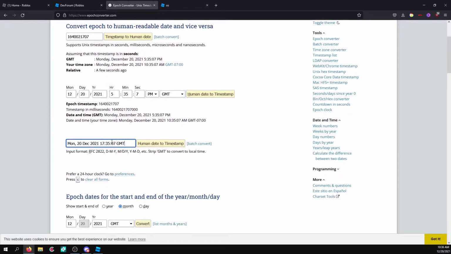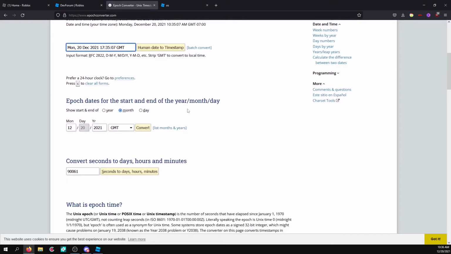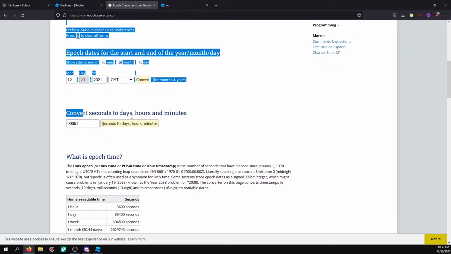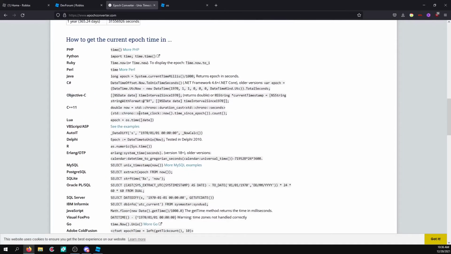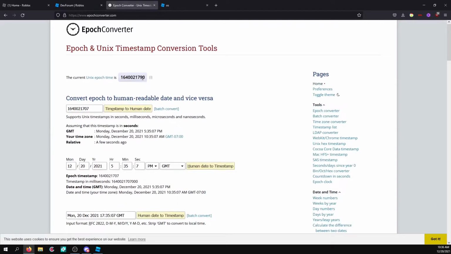And then this one is another human date to timestamp. It just seems like it's a different way to do it, so it's all one string. And you can say at the end of a year, month, or day, seconds to days, hours, and minutes, stuff like that. So I can say this is 1 day, 1 hour, 1 minute, and 1 second. All this was just predefined, by the way, but you can always enter your own thing.